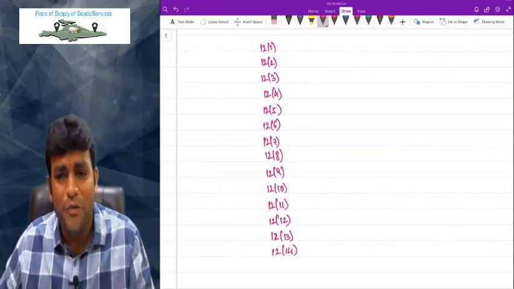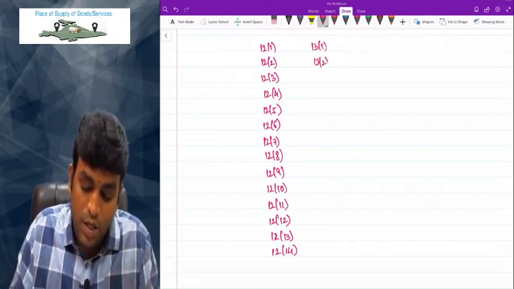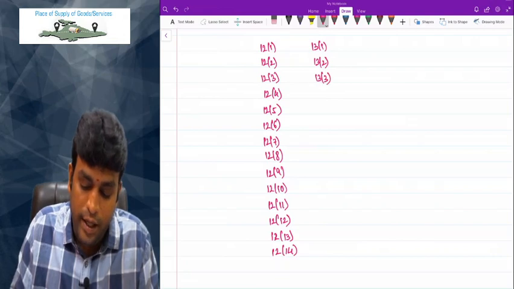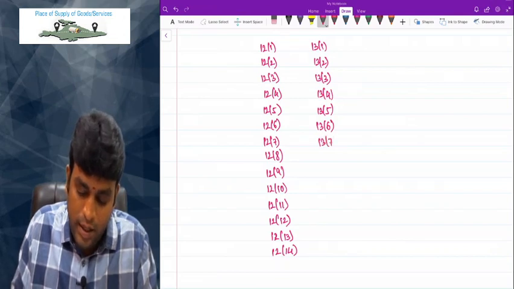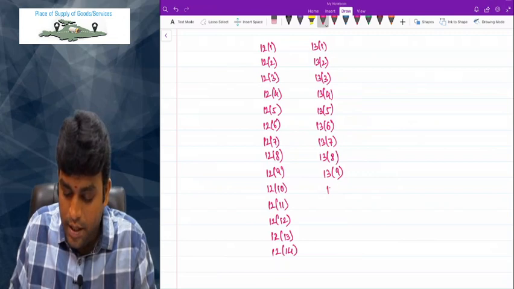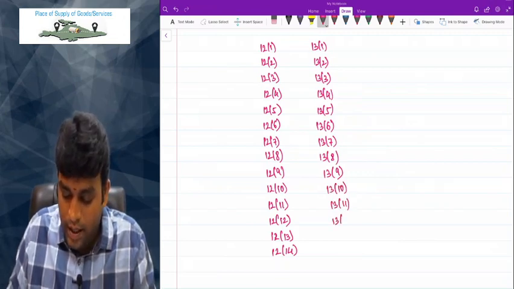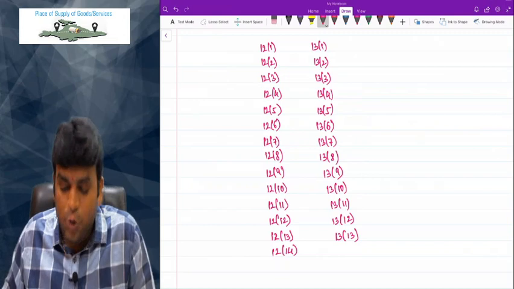Under section 12, 14. Other side, section 13: 13-1, 2, 3, 4, 5, 6, 7, 8, 9, 10, 11, 12, 13. Clear, right? And last 2 points are still left out.